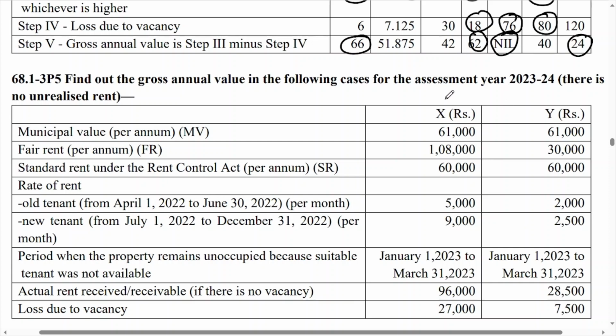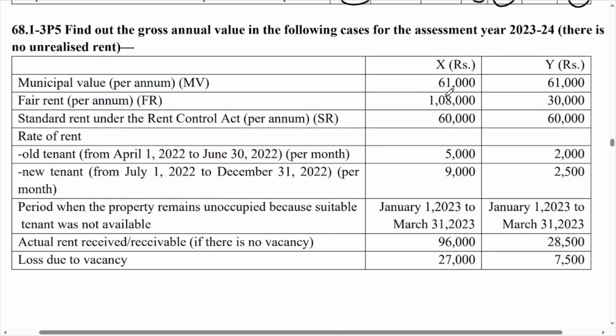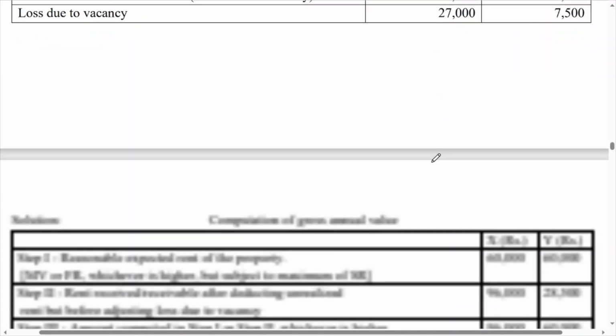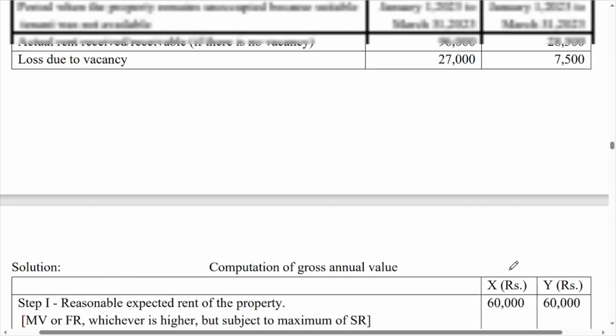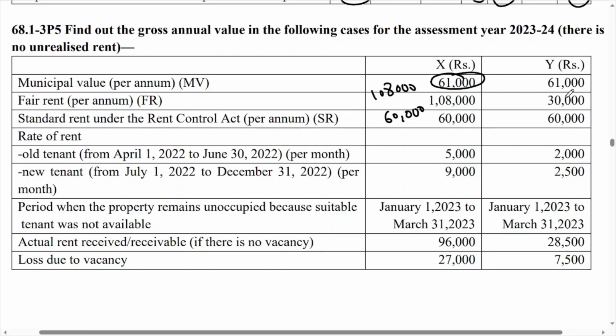Now find out the gross annual value in the following cases for the assessment year 23-24. There is no unrealized rent, meaning unrealized rent is not given here either, but here a slightly different concept is given: municipal valuation and fair rent. Municipal valuation is 61,000 and 1,08,000, so whichever is higher, 1,08,000 will become your answer. Now your standard rent is 60,000, so whichever is lower, your answer is 60,000. So here your step number 1 is 60,000, and in the same way you will do 61 and 30, so first step.